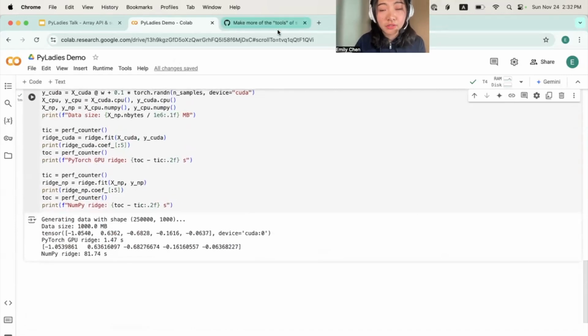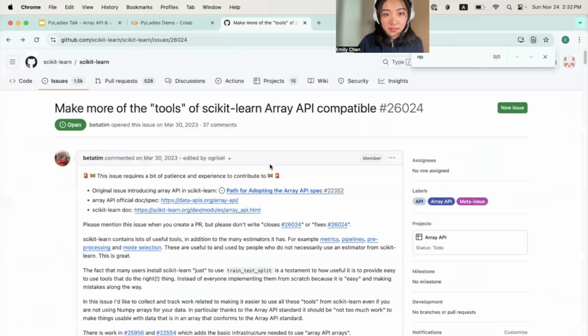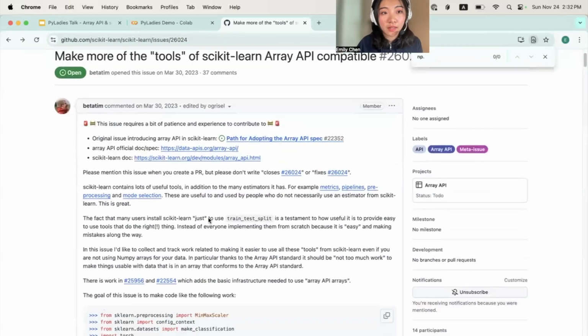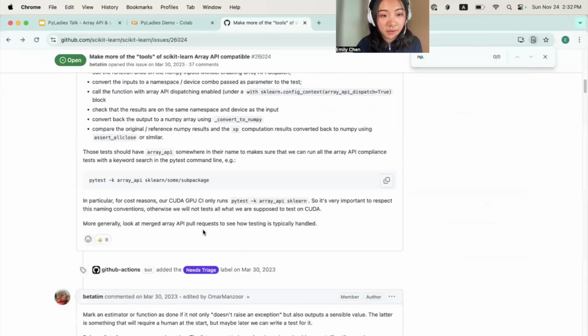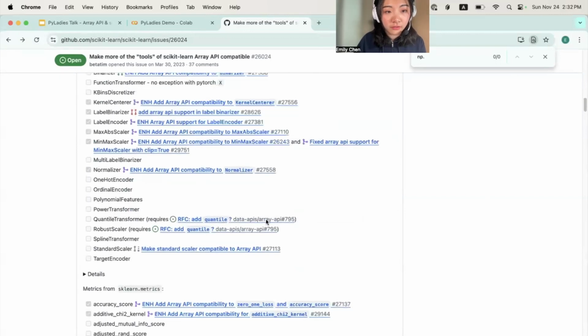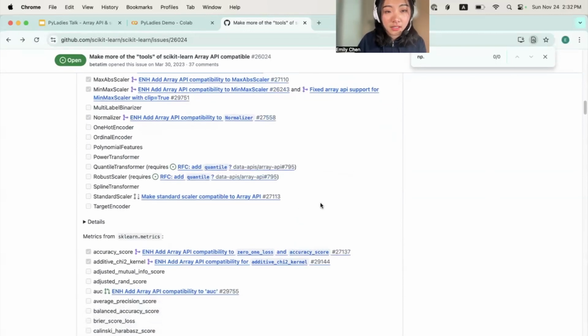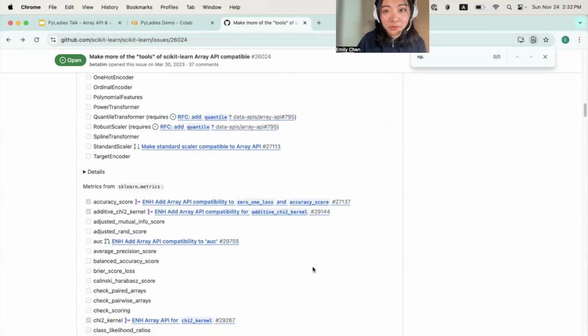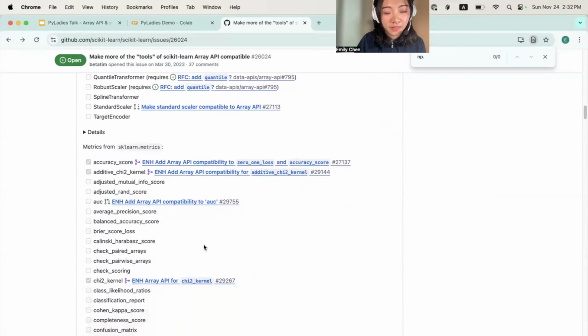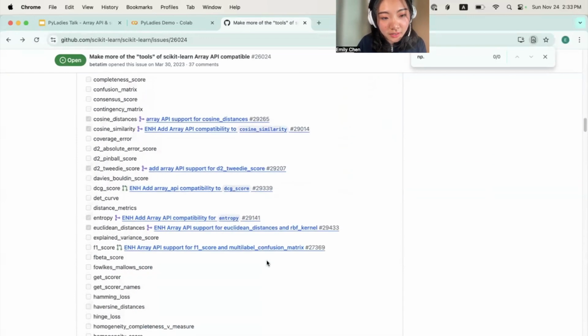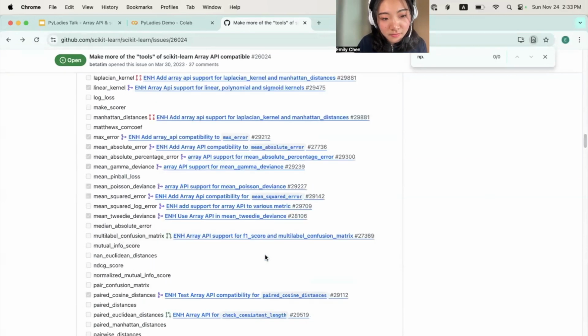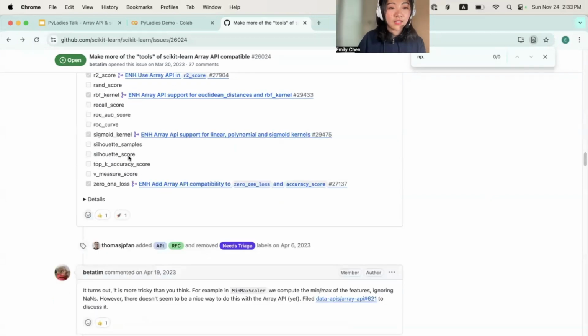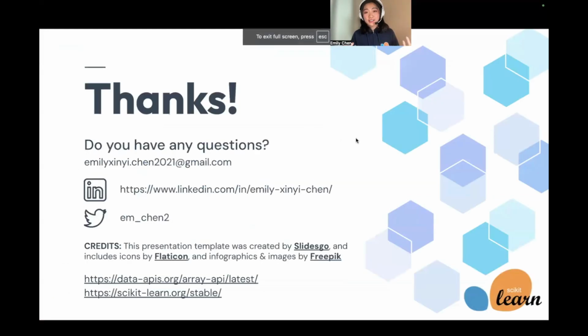But one more thing I would like to show you before going back to my slides is that we have this mega issue in the scikit-learn GitHub repo. We have this very long list of functions and tools in scikit-learn that we're working very hard to make Array API compatible so that you can have GPU acceleration on more tools in scikit-learn. Let's just keep scrolling to see how long this list lasts. It's a lot.